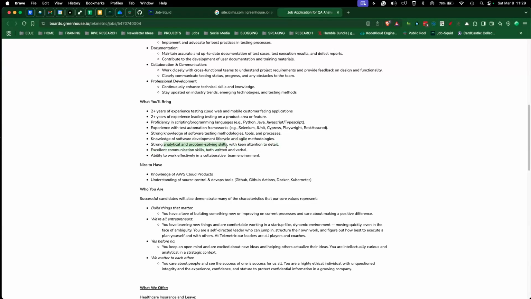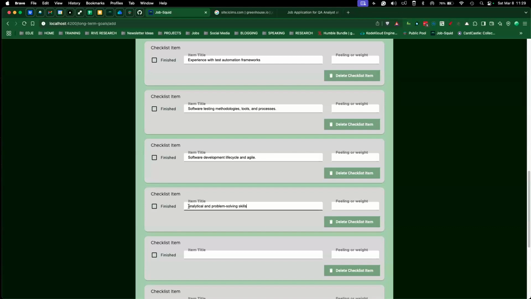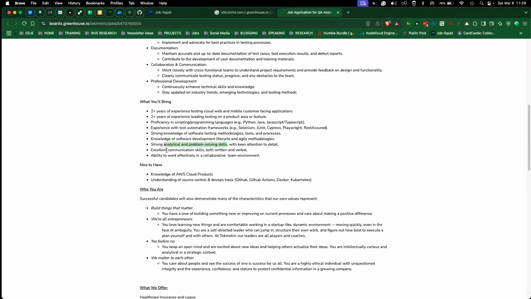Analytical problem solving skills. I don't need to put attention to detail, right? I mean, come on. This is long-term. Communication skills. Do we really need to break that down? Okay, work effectively in a team environment. Do we really need to? That's going to be on every job you'd look at, right?